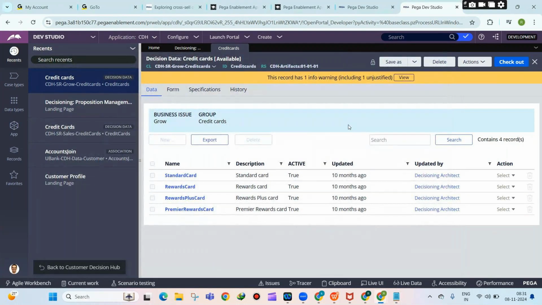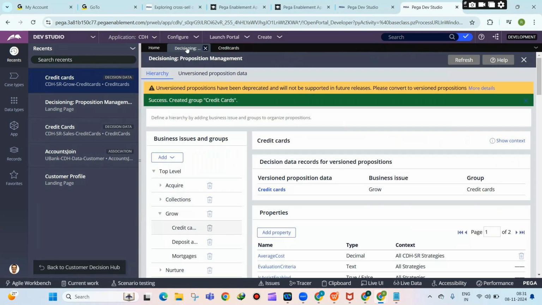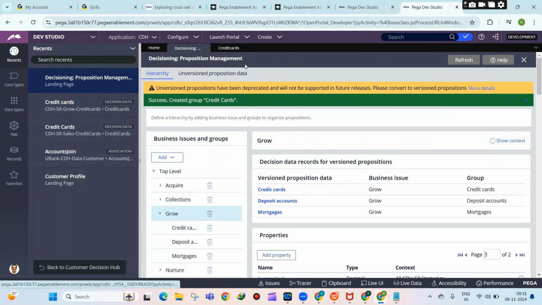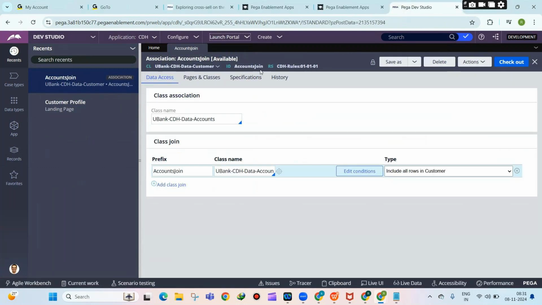Ravi, you told that the NBAD template will have business issue and those things, right? So this customization can be done from Dev Studio only, right? Not from CDH? You can do it from both the places, from CDH also. That is the advantage. The entire Pega decisioning you can do in CDH and you can also do in Dev Studio, both places.